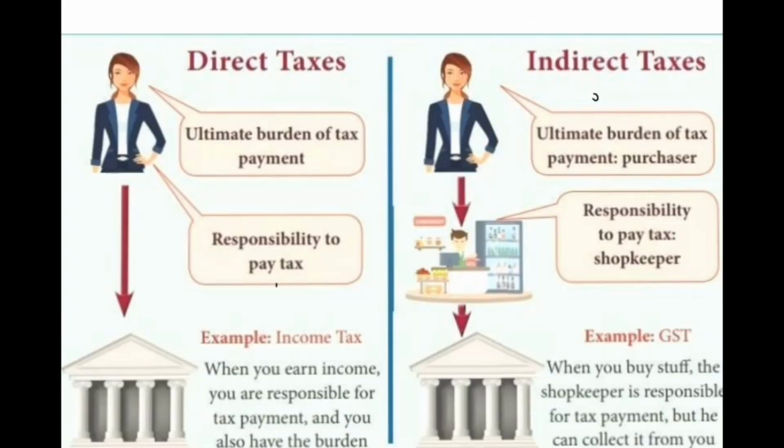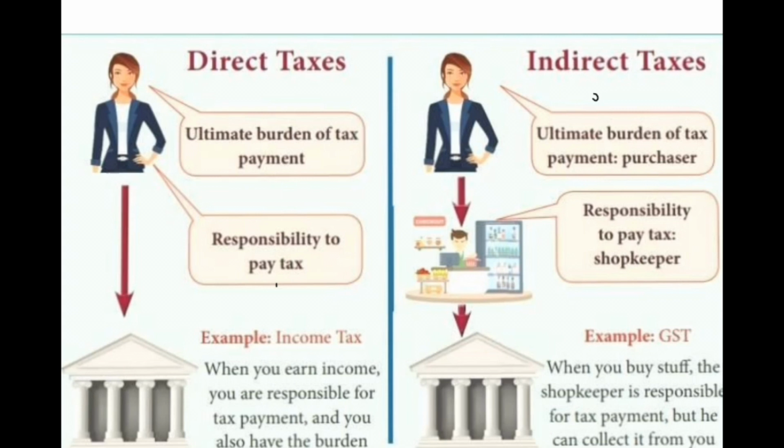Okay. Now let us understand the difference between direct tax and indirect tax through this picture. Here you can see that both the arrows are towards the girl in case of direct tax, but in indirect tax one arrow is towards the girl and one arrow is towards the shopkeeper. Now let's see. Here in direct tax, one arrow says the ultimate burden of tax payment is with that girl and the responsibility to pay tax is also with that girl.